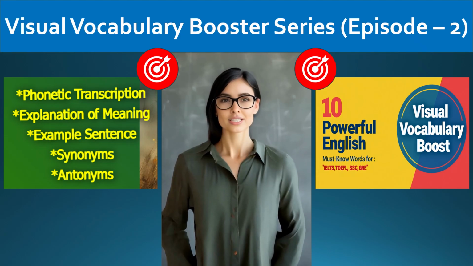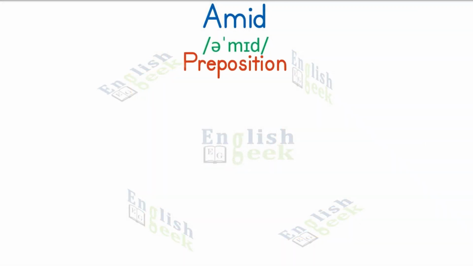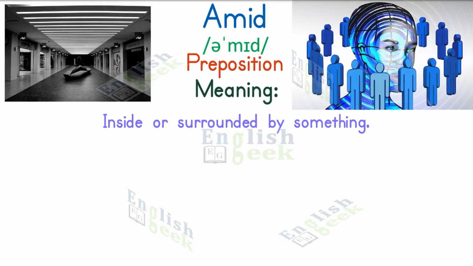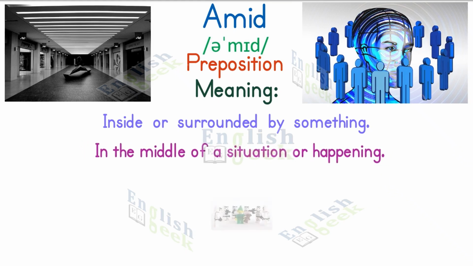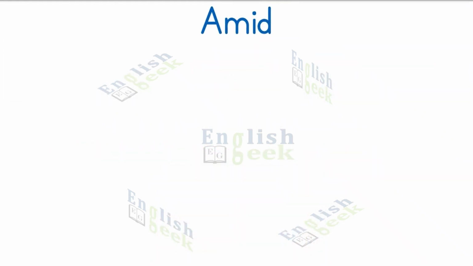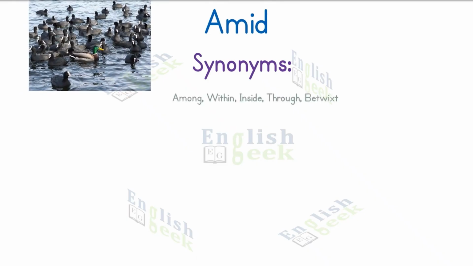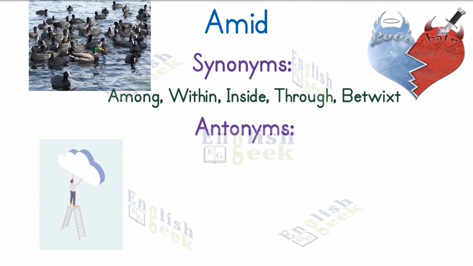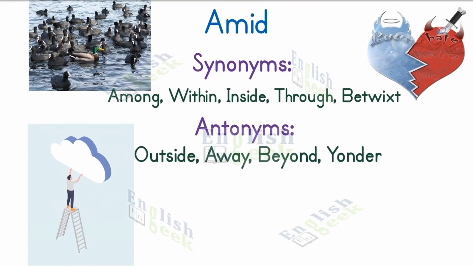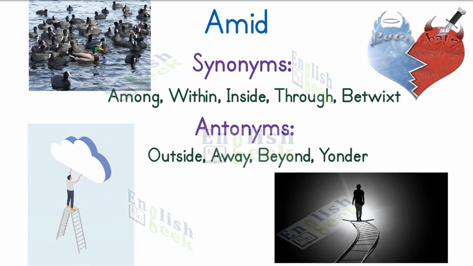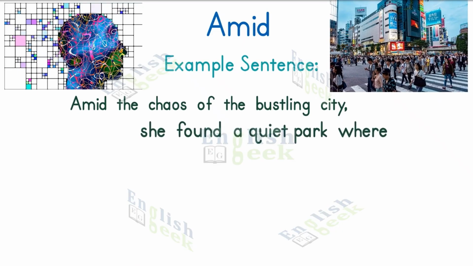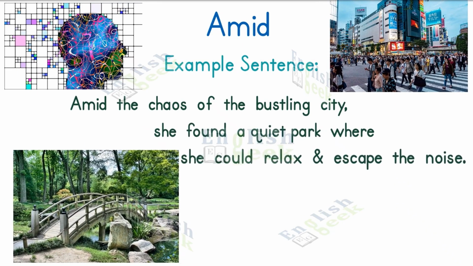Next up, a word that places you right in the middle of things. The word amid is a preposition. Amid means inside or surrounded by something. It also means in the middle of a situation or happening. Synonyms of amid are among, within, inside, through, and betwixt. Antonyms of amid are outside, away, beyond, and yonder. Example sentence: amid the chaos of the bustling city, she found a quiet park where she could relax and escape the noise.